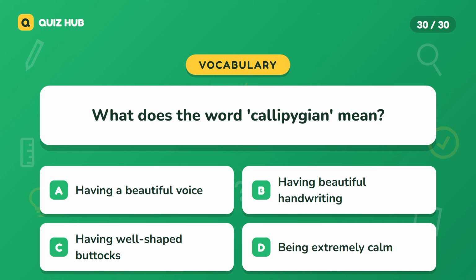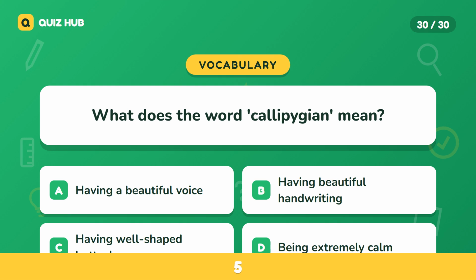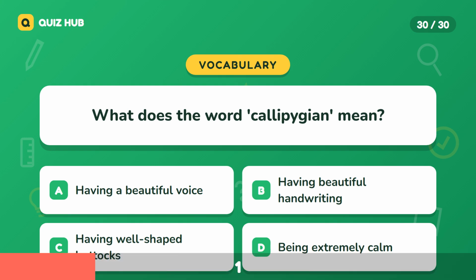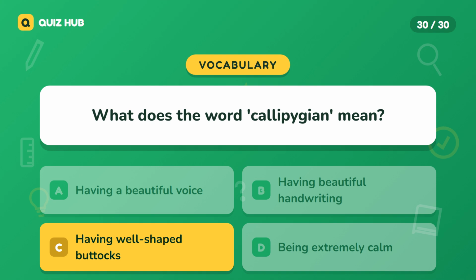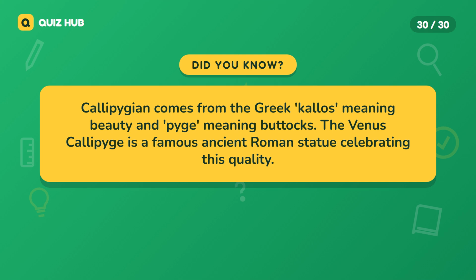Question 30. What does the word callipygian mean? A. Having a beautiful voice. B. Having beautiful handwriting. C. Having well-shaped buttocks. D. Being extremely calm. The correct answer is having well-shaped buttocks. Callipygian comes from the Greek kallos, meaning beauty, and pyge, meaning buttocks. The Venus callipyge is a famous ancient Roman statue celebrating this quality.